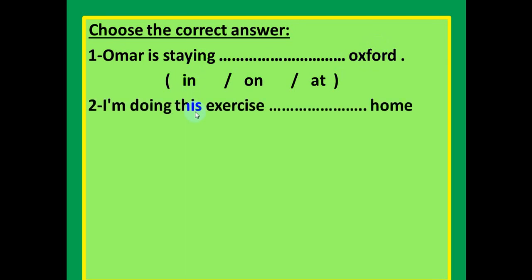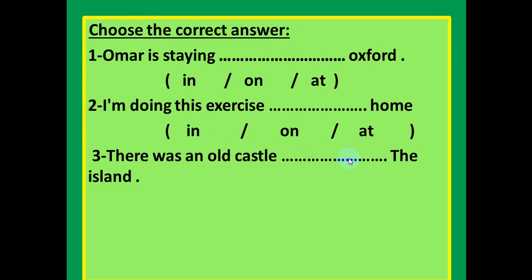Number 2. I'm doing this exercise space home, in, on, at. The answer is at, of course. Good. Number 3. There was an old castle space the island. In, on, or at. The answer is at. With islands we use at. Don't forget.